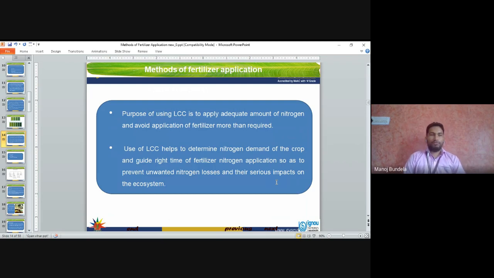Sometimes if we apply more quantity of nitrogen, it will also affect the plants. So we have to apply the nitrogen according to the requirements of the plants, and that requirement of the plant we will check with the help of this leaf color chart.